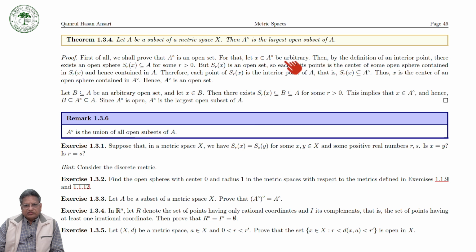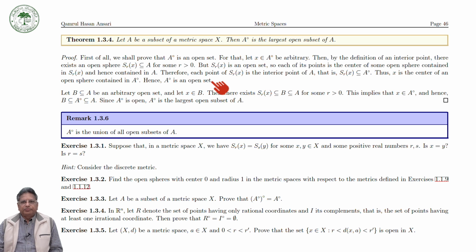So each of its points is the center of some open sphere contained in S_r(x) and hence contained in A. And therefore, each point of S_r(x) is an interior point of A. That is, the open sphere S_r(x) with center at x and radius r is contained in the interior of A. It means that x, which we have chosen arbitrarily, is the center of some open sphere contained in the interior of A, and therefore interior of A is an open set.